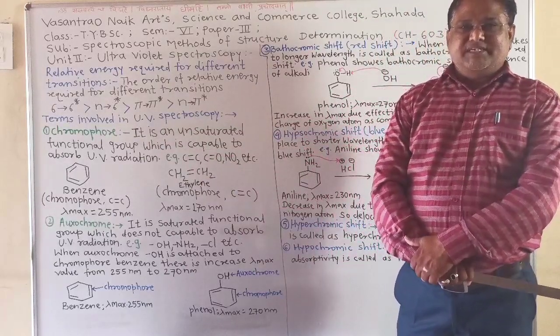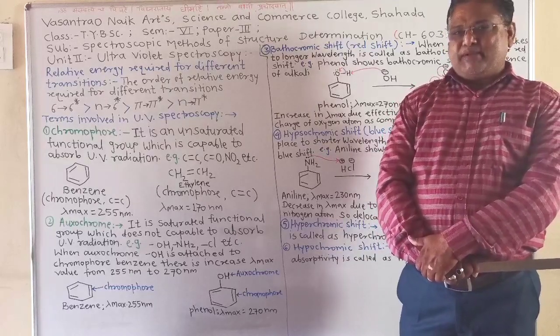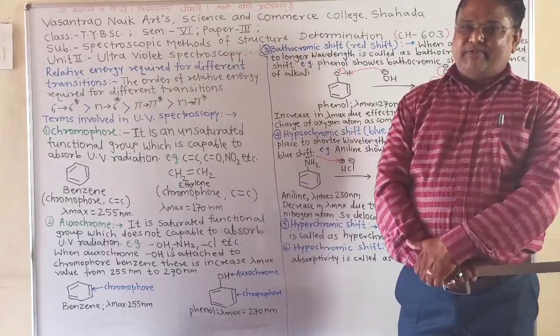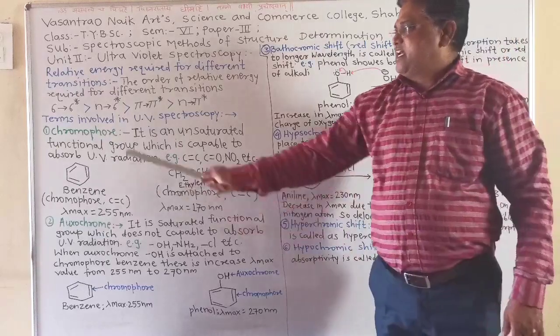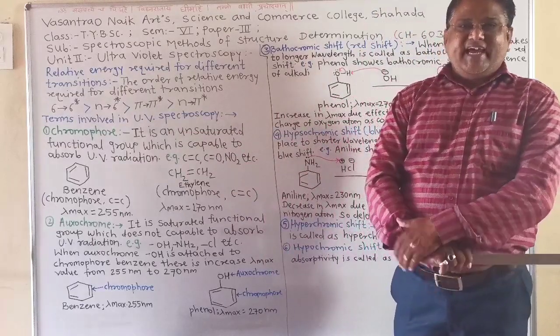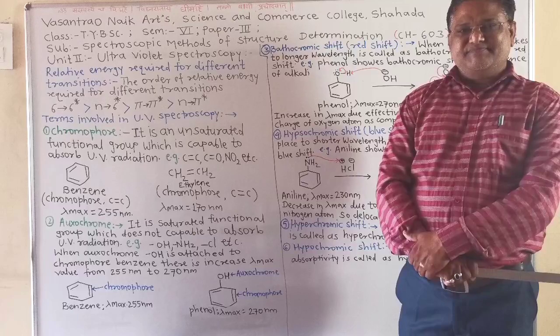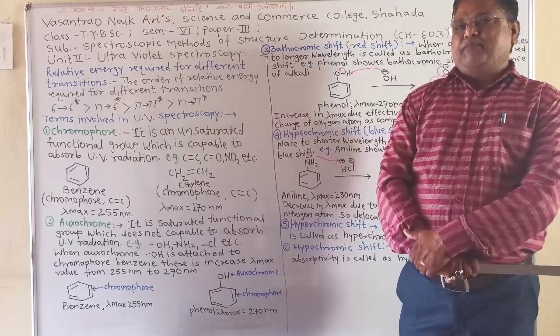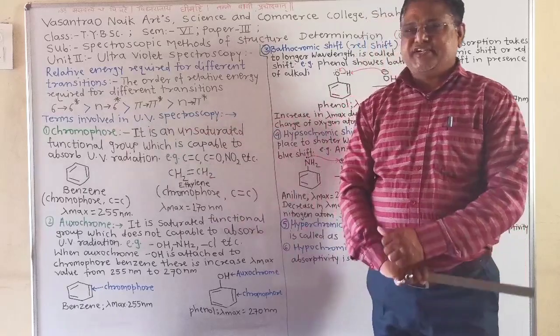The compounds containing a single bond between a carbon atom and a heteroatom like oxygen, nitrogen and sulfur indicate n to sigma star excitation. We can take the example of alcohols and amines. This type of compound indicates n to sigma star excitation.